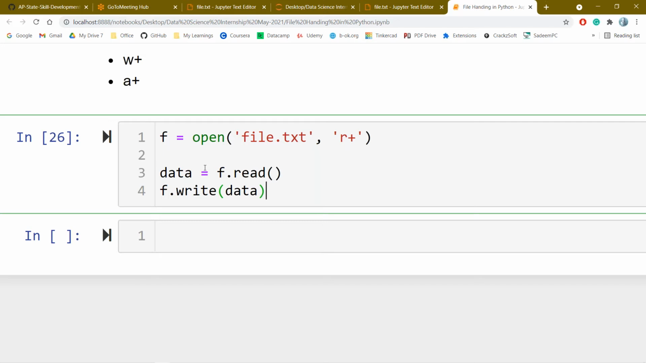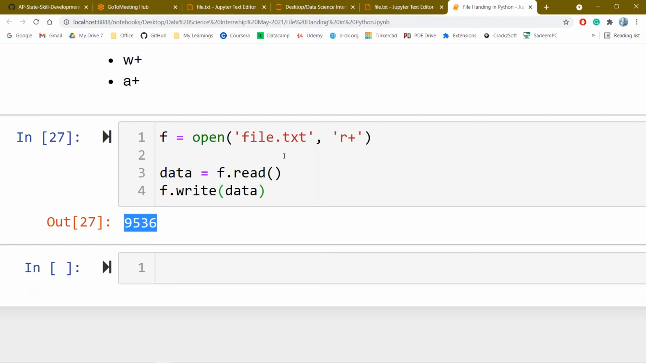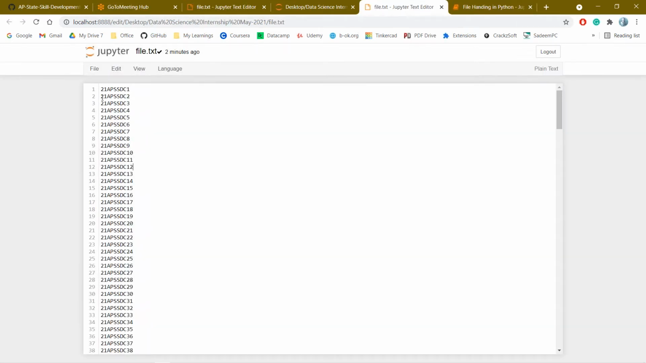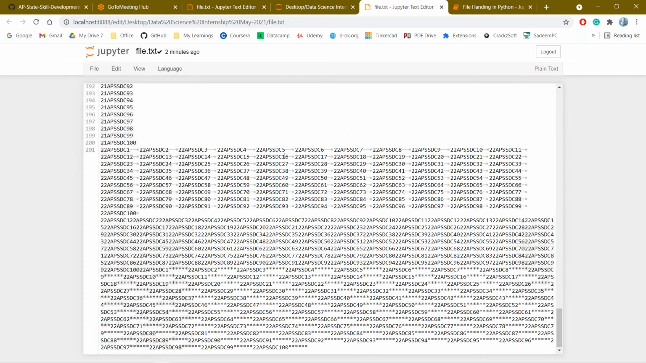Let us see. In the read mode, there will not be any such criteria. If I open a file, 9036 lines have been written to the file. But if you observe here, what happened? I have read the entire data, and again I have written the entire data. Now 4 duplicates should be available because I have opened in the r+ mode. But here, only 2 duplicates are available.